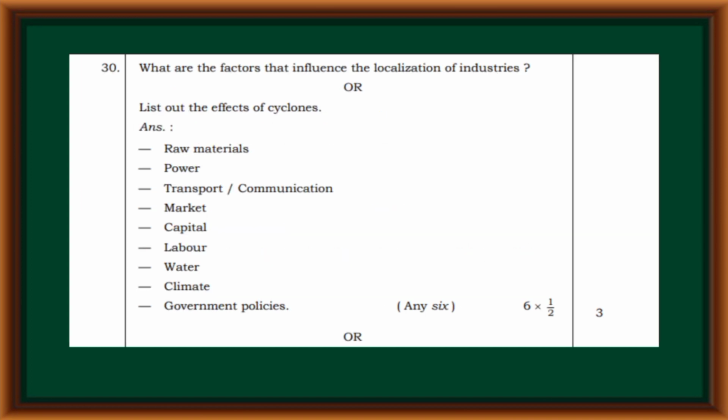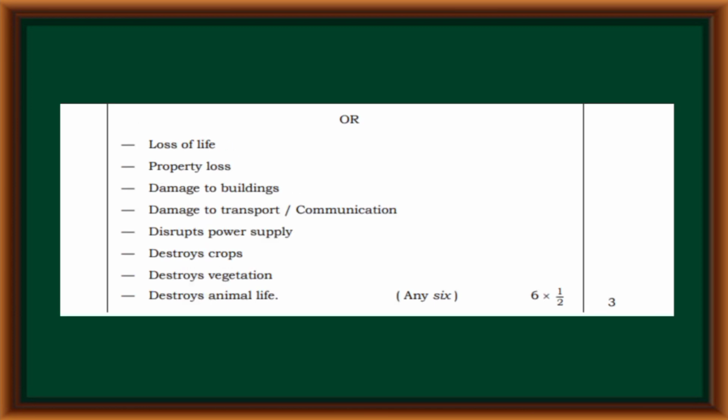What are the factors that influence the localization of industries? Raw materials, power, transport, communication, market, capital, labor, water, climate, government policies. List out the effects of cyclones: loss of life, property loss, damage to buildings, damage to transport and communication, disrupted power supply, destroys crops, destroys vegetation, destroys animal life.